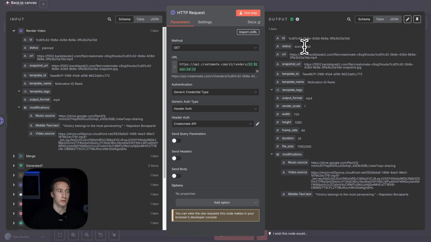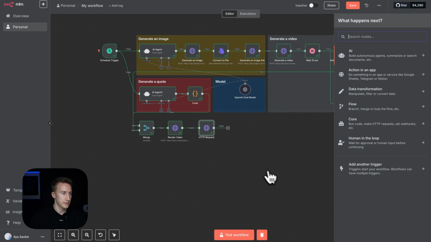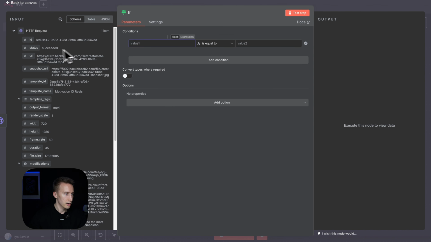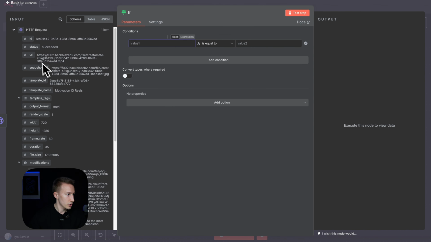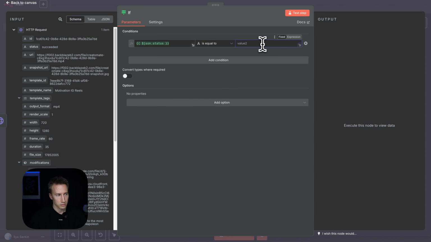And we also get the status, succeeded. So what we have to do now is implement similar logic. So we create another if statement. Then we check the status, and if equal to succeeded, then we proceed.